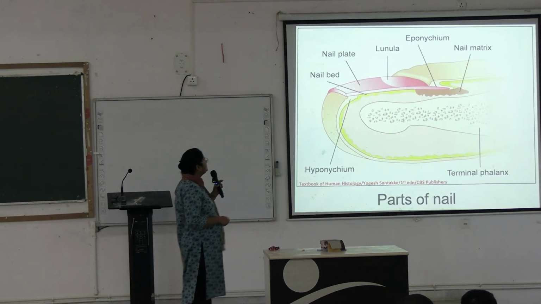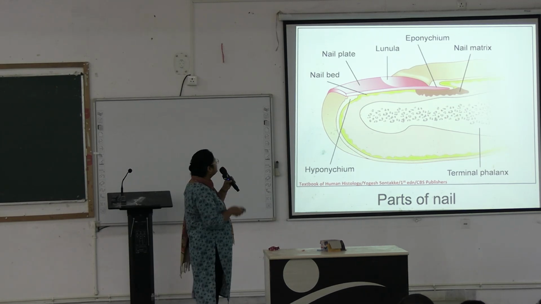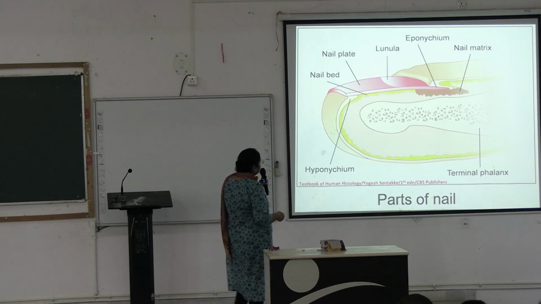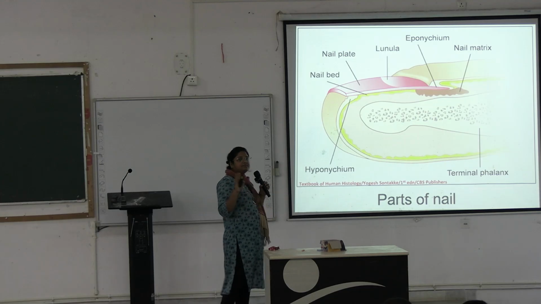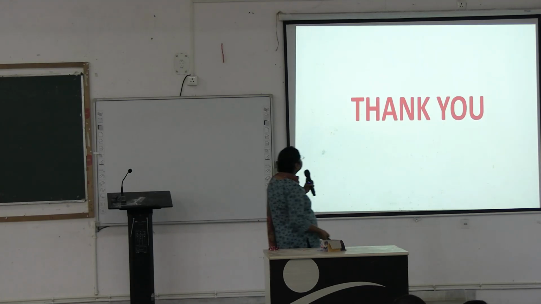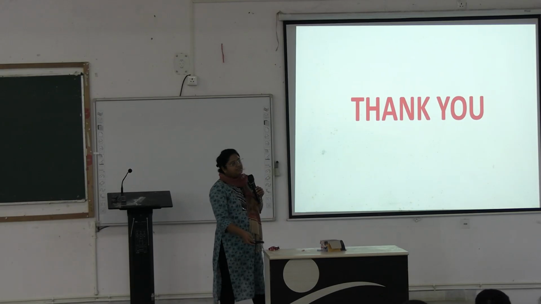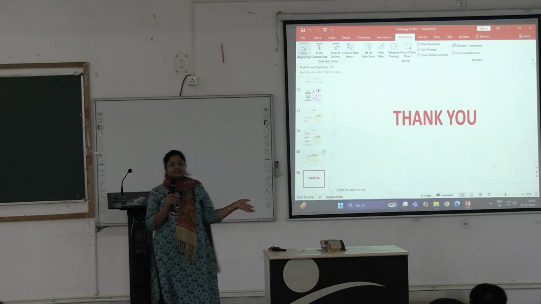Okay, this diagram you can practice if a nail question comes, it is not that important. This is showing the bone, the terminal phalanx, and this space is a closed space, the palm space. We will discuss it later. Next. Okay, that's all. So these are the skin appendages: hair, nails, sebaceous glands, sweat glands.